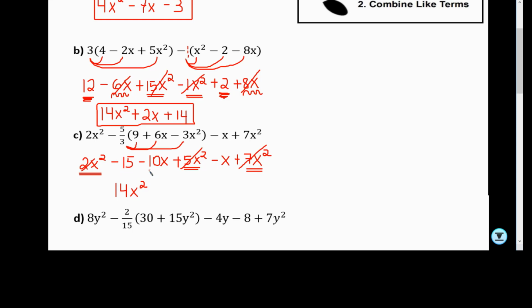Now the next term to combine is the numbers with x. So we're going to combine 10x with negative x. Please remember, you're going to have an invisible one right there. So negative 10 minus 1 is negative 11x. So we're done with that. And if you notice, the last thing we have here is negative 15, but there's nobody to combine with negative 15, so we just bring it down. And that's our answer for letter C.